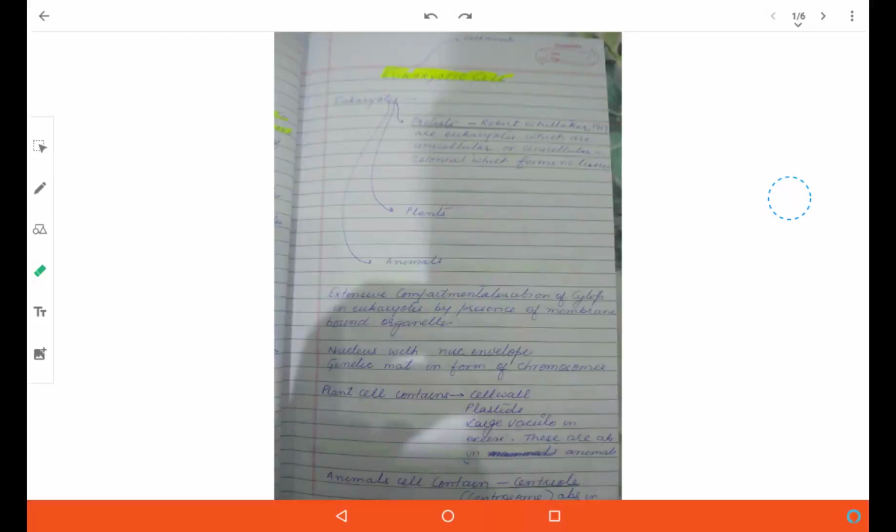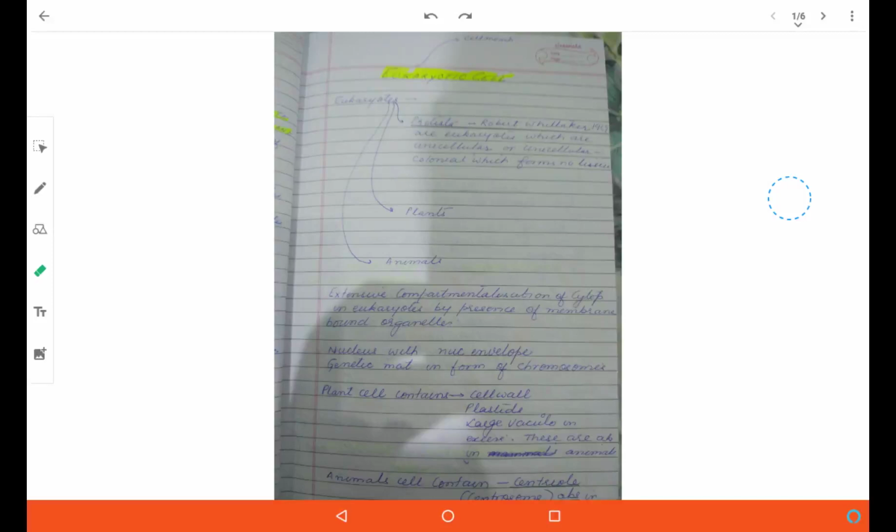The eukaryotes, unlike prokaryotes, have extensive compartmentalization of cytoplasm by presence of many membrane bound organelles. These membrane bound organelles compartmentalize the cytoplasm into various sections involved in a particular activity, conferring the division of labor within the cytoplasm, which was absent in prokaryotes.